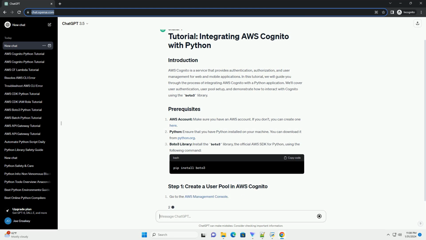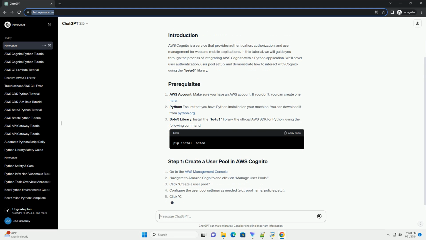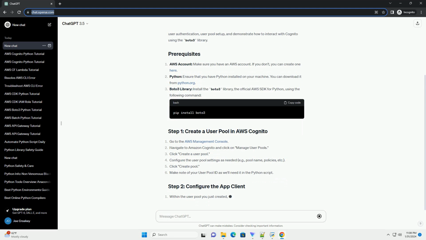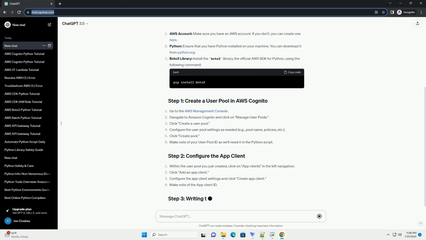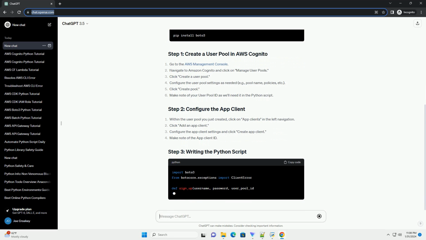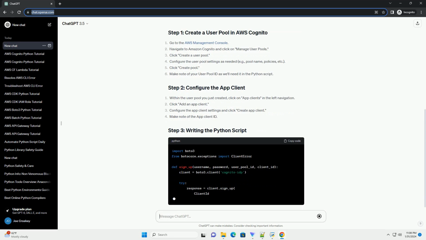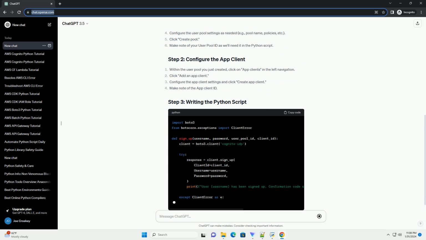AWS account: make sure you have an AWS account. If you don't, you can create one here. Python: ensure that you have Python installed on your machine. You can download it from python.org. Boto3 library: install the Boto3 library, the official AWS SDK for Python, using the following command.